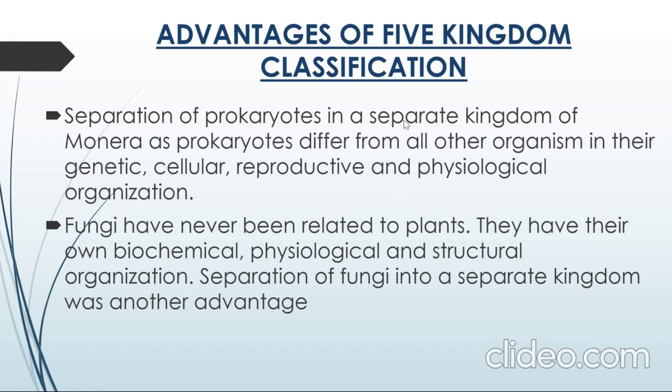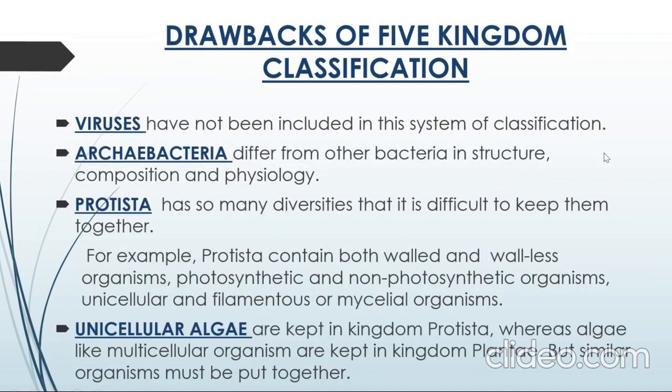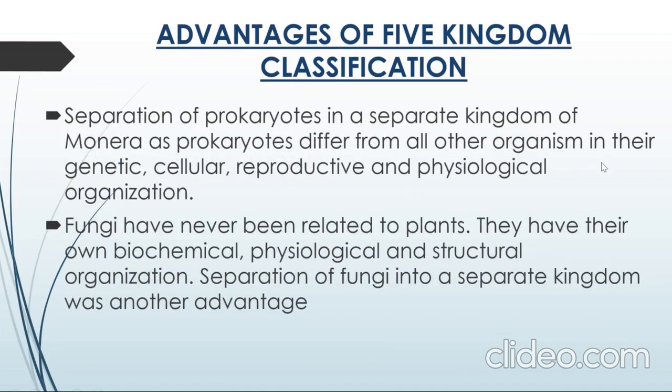Monera is a separate kingdom because prokaryotes differ from all other organisms: they possess a single cell and do not have a well-defined nucleus, which makes them special. Therefore, without this classification, we would not be able to define the differentiation between prokaryotic and eukaryotic organisms. Prokaryotes differ from all other organisms in genetic, cellular, reproductive, and physiological organization.